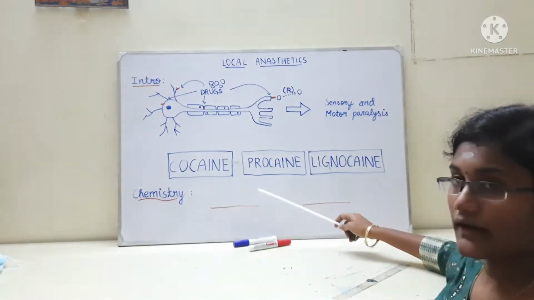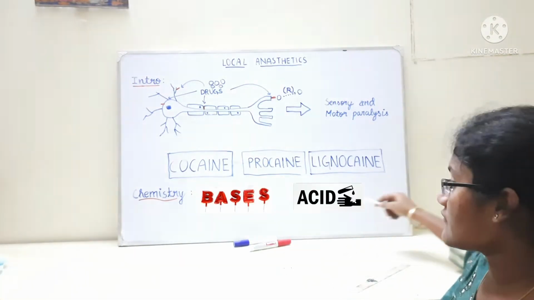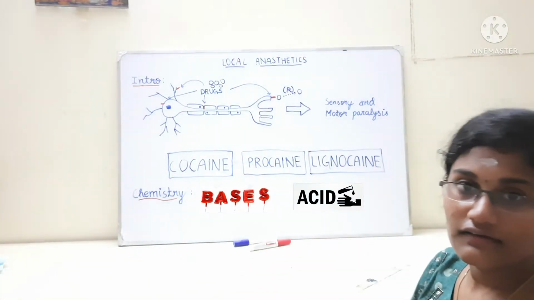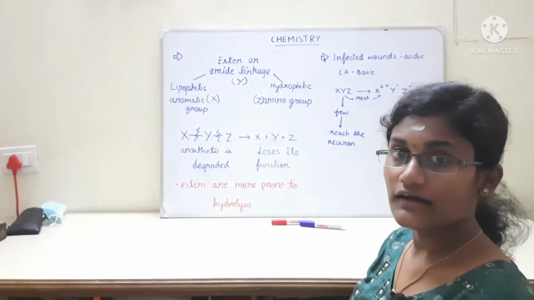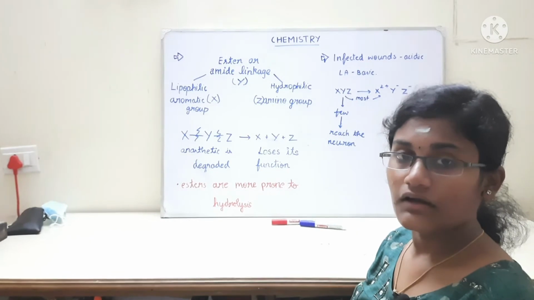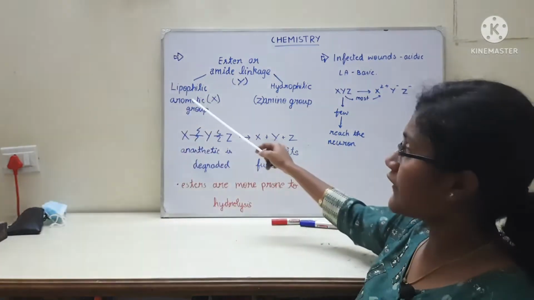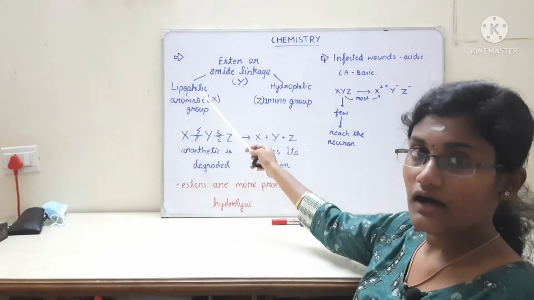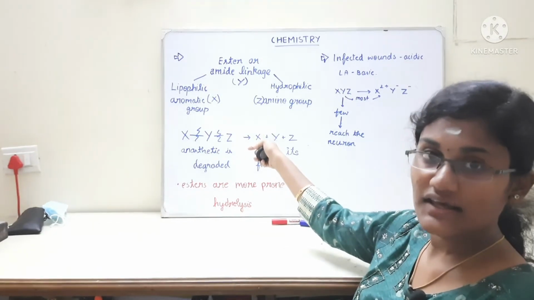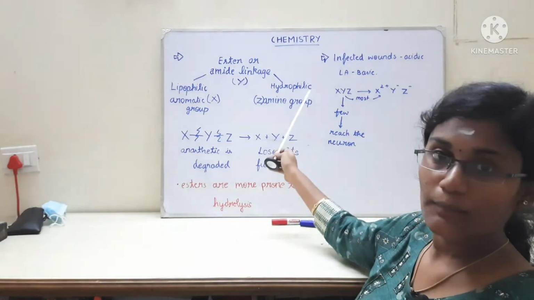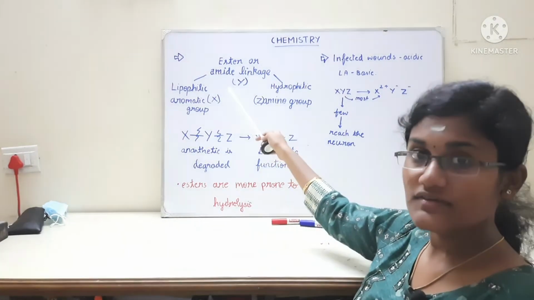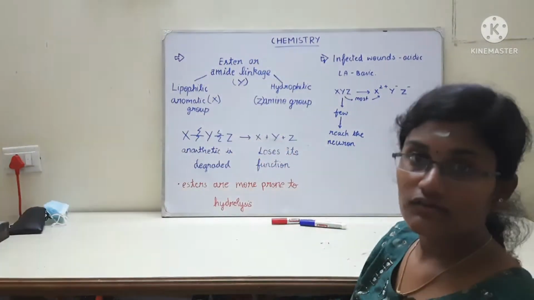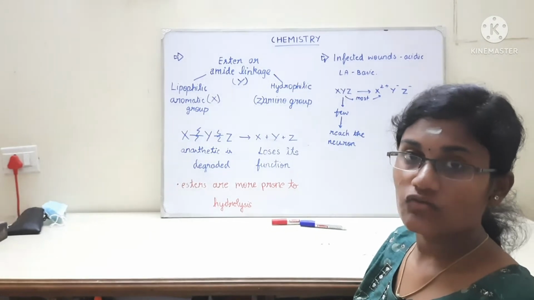So what do you think: is a local anesthetic a base or an acid? Yes, you are right, it's a base. Now let's continue with the chemistry of local anesthetics. The local anesthetics have a lipophilic aromatic group which is labeled as X, a hydrophilic amino group which is labeled as Z, and an ester or amide linkage which is labeled as Y. So let's call the local anesthetic XYZ.